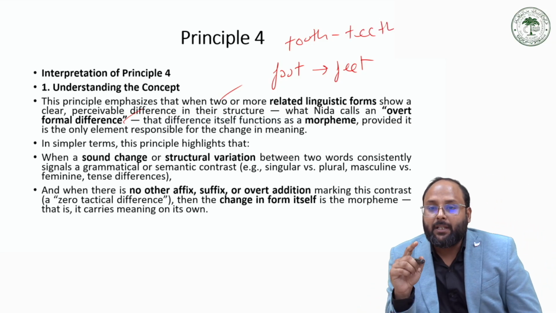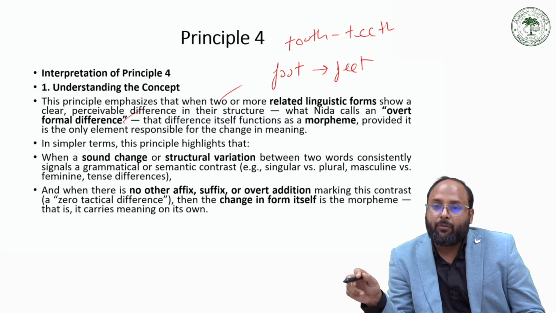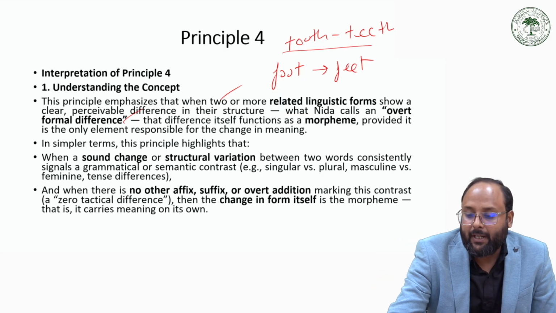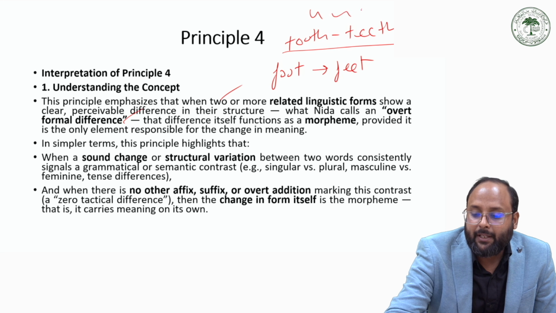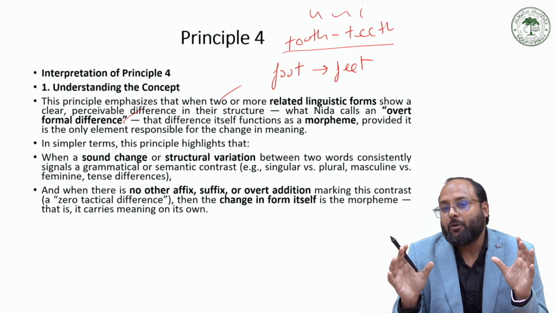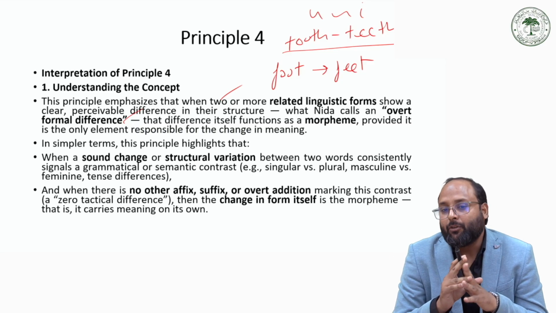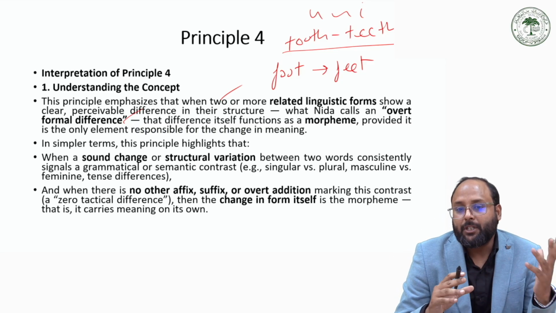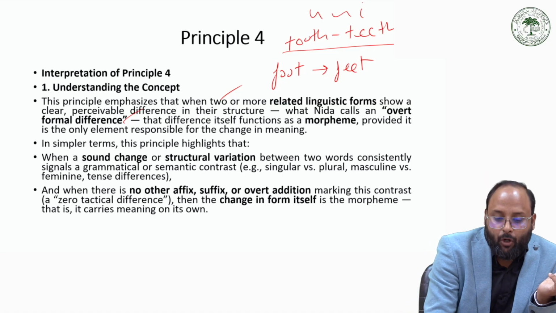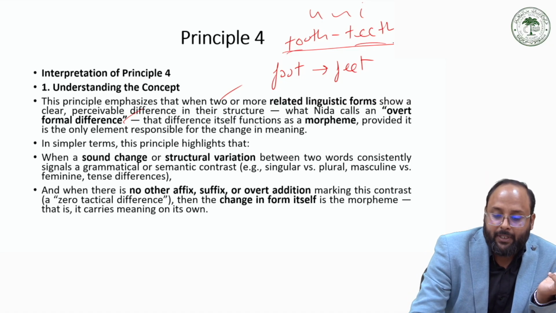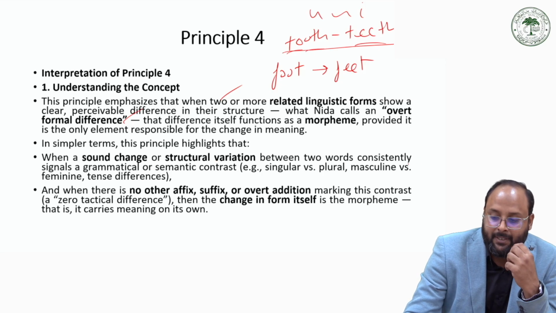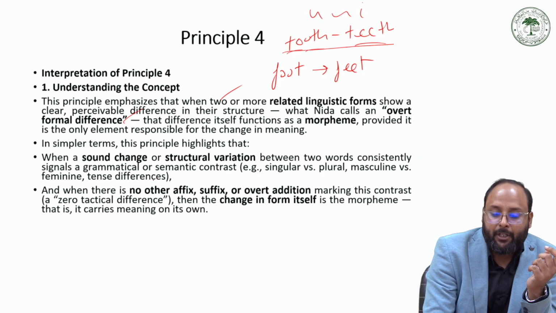So that is the tooth change in the plural for teeth. So the overt formal difference between tooth and teeth is U and E. This difference can be considered as one morpheme because it changes the meaning from singular to plural, according to principle 4. In simpler terms, when the sound changes from tooth to teeth, there is a structural variation between two words that consistently signals a grammatical or semantic contrast.